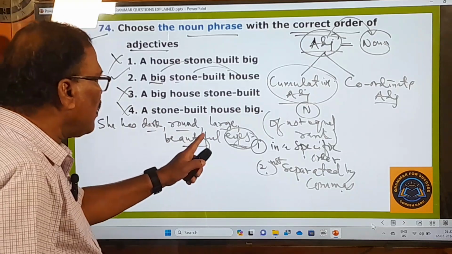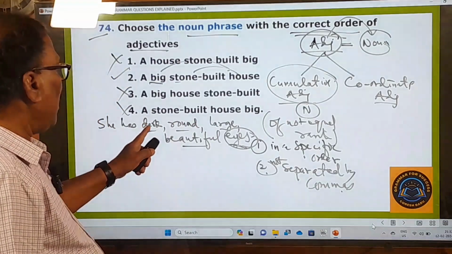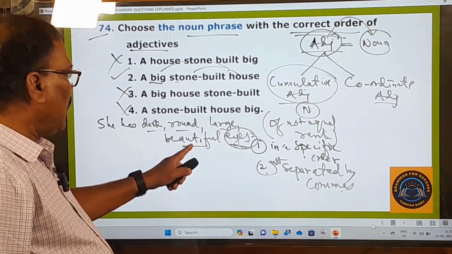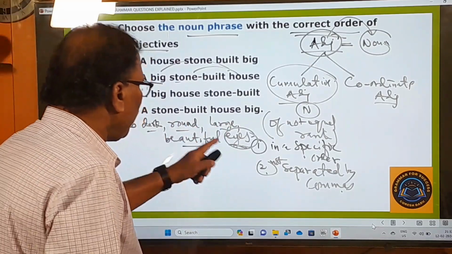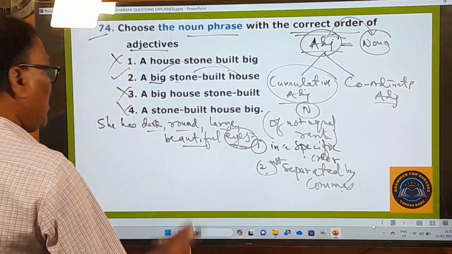And they are not of equal rank. It is indicating the color, the shape, the size, the quality. So when these are not of equal rank, they must be arranged in a specific order. So this is not the right order.